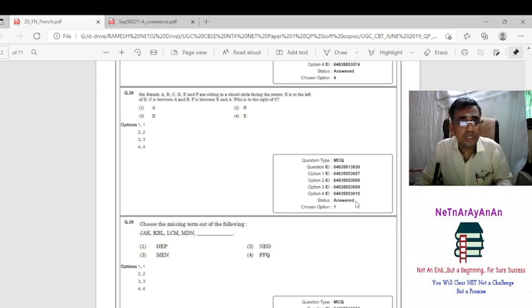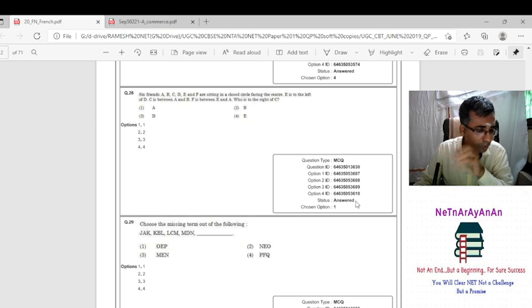6 friends A, B, C, D, E, F sitting close to the circle facing the center. E is to the left of D, C is between E and B, F is between E and A, O is to the right of C. Diagram circle போட்டுட்டிங்கன்னா, நம்ம ஃபேஸிங் சென்டர்னு சொன்னால் we start with the down point. ஸோ டவுன் பாயிண்டில் ஸ்டார்ட் பண்ணிங்கன்னா D. அவங்க என்ன சொல்கிறாங்களோ just follow this.